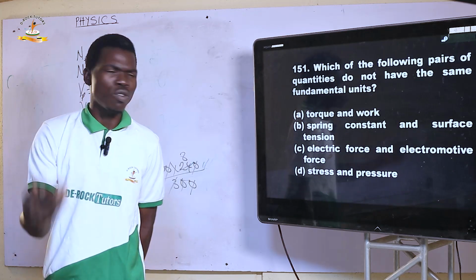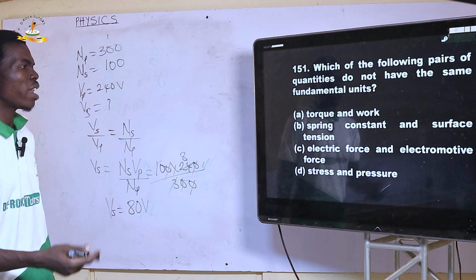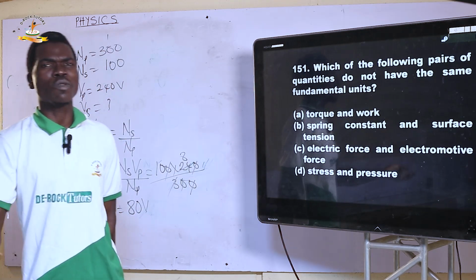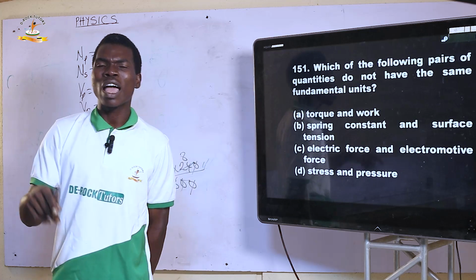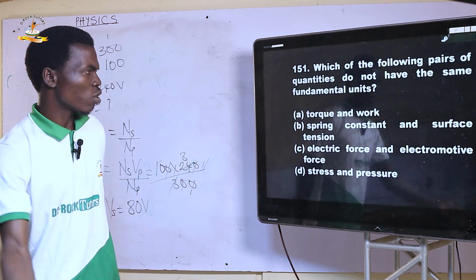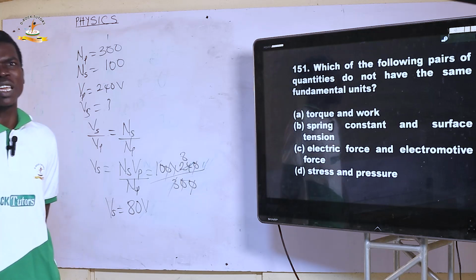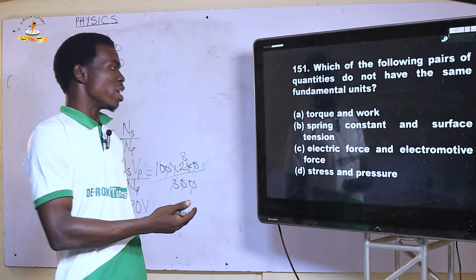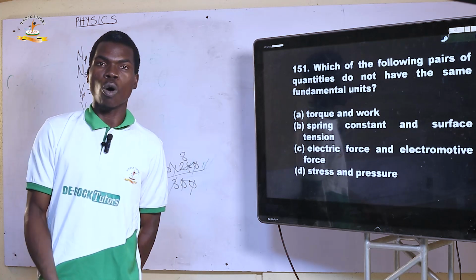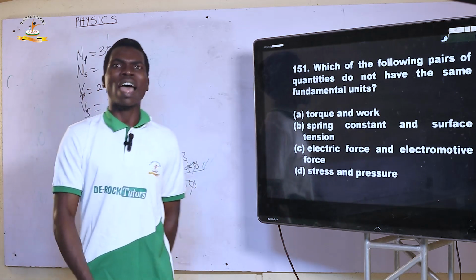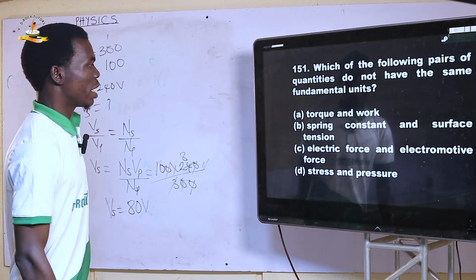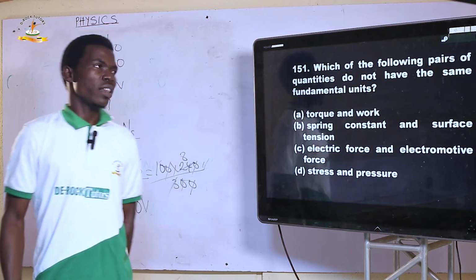Next, electric force and electromotive force. Electric force is a force measured in Newton. Electromotive force is not a force, it's rather work done per unit charge, measured in volts. So these are not going to be the same unit. D. Stress and pressure, they are the same. Stress, pressure, or Young modulus, all have the same unit. So the correct option is option C. Next.